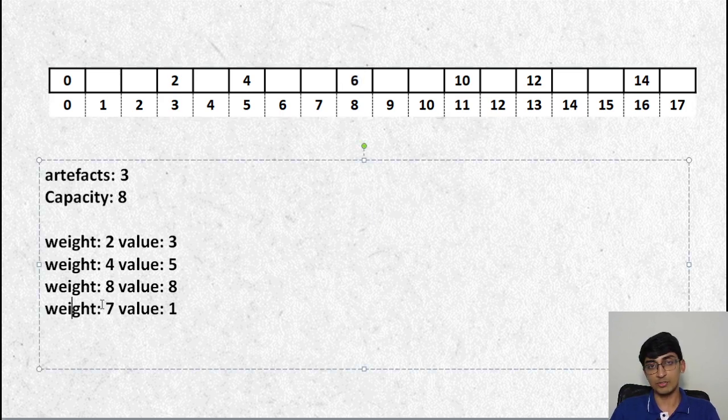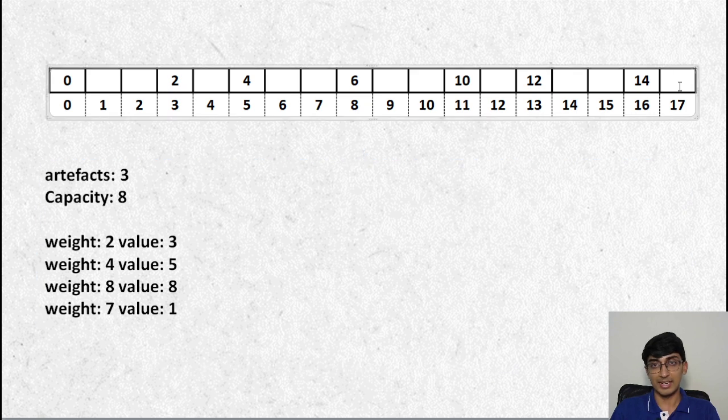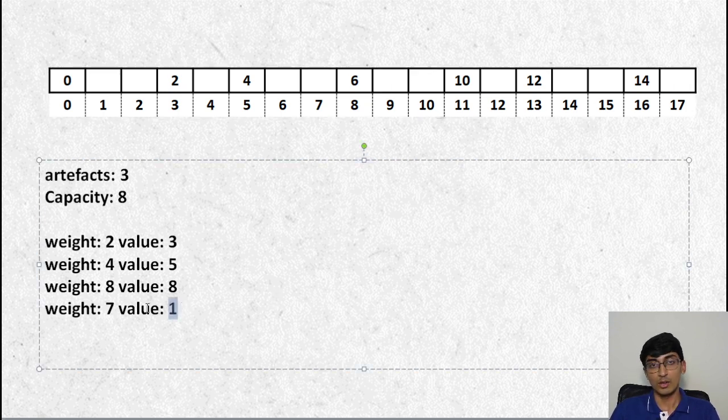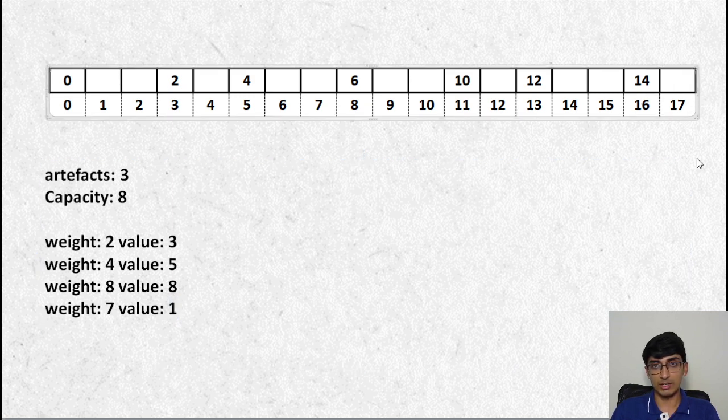Then what we can get is for weight of 7. For weight of 7, I check 10 over here. Sorry, for value of 1, not 7. I'm sorry about that. For value of 1, we check for 16, and we said that yes, it is possible to reach 17, but you'll need a 21 weight, which is true. 2 plus 4 plus 8 plus 7 is nothing but 21. So 2 plus 4, 6, 6 plus 8, 14, 14 plus 7, 21, correct? So we'll need a weight of 21 to reach a value of 17.